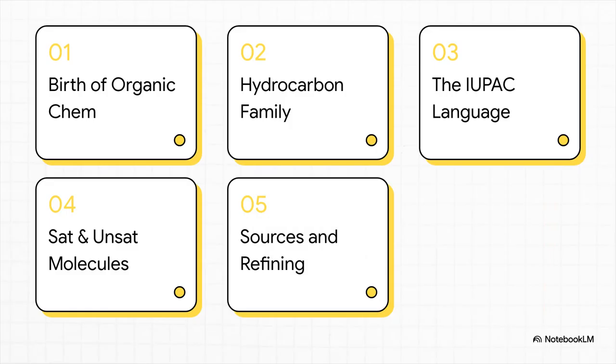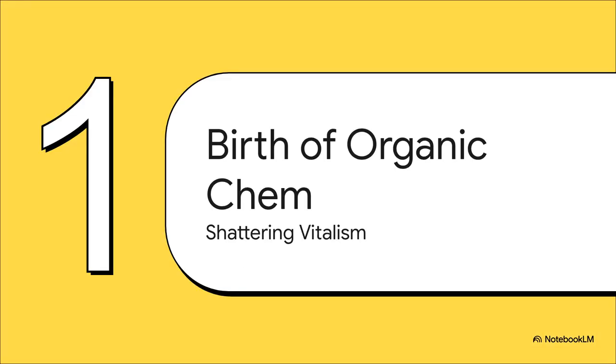Okay, let's dive into this. Our roadmap for today is pretty straightforward. We'll be looking at 1. The birth of organic chemistry, 2. The hydrocarbon family tree, 3. Speaking the IUPAC language, 4. Saturated and unsaturated molecules, and finally 5. Natural sources and refining. Starting off with Section 1, the birth of organic chemistry, shattering vitalism.